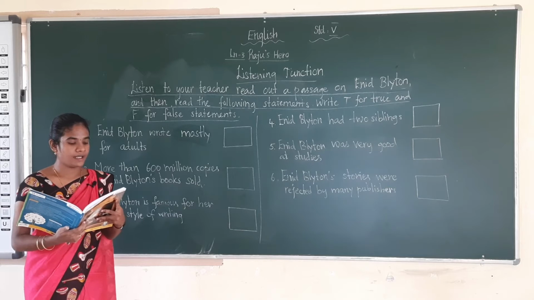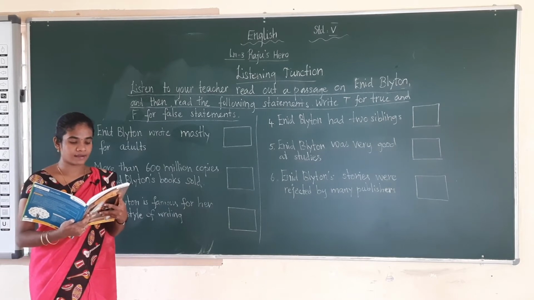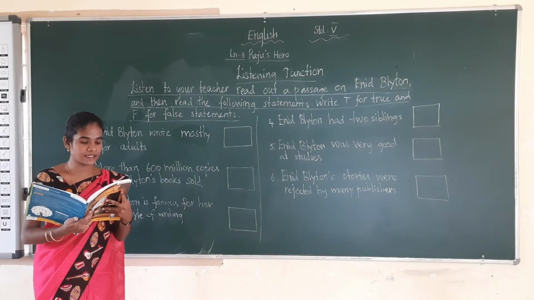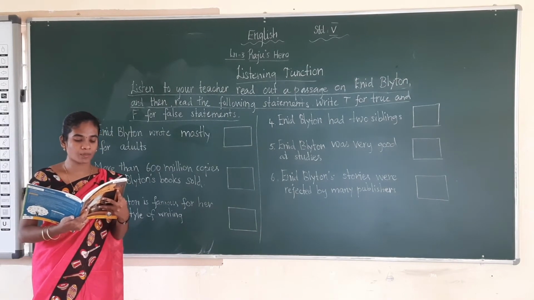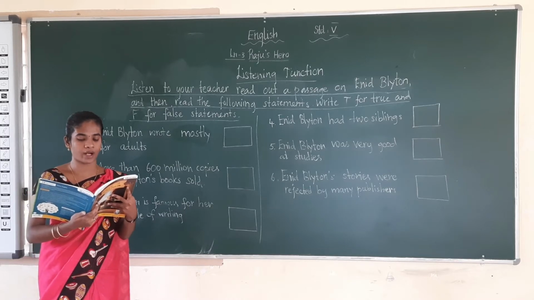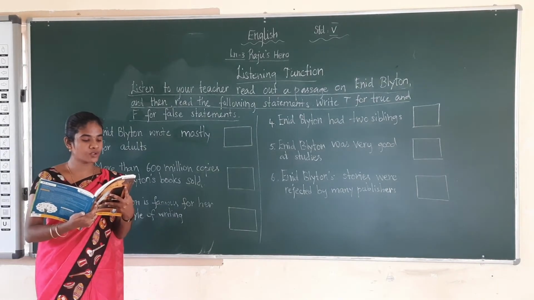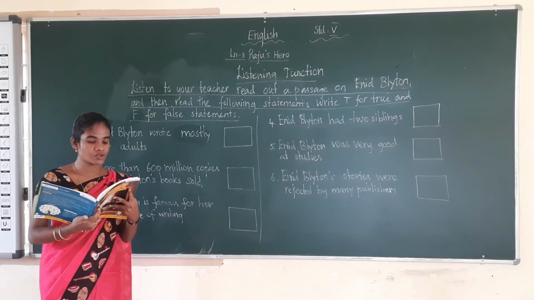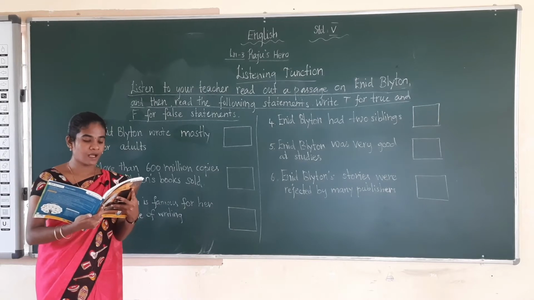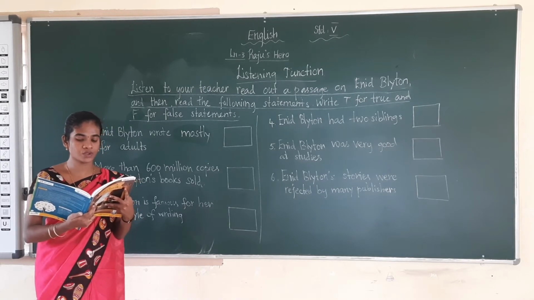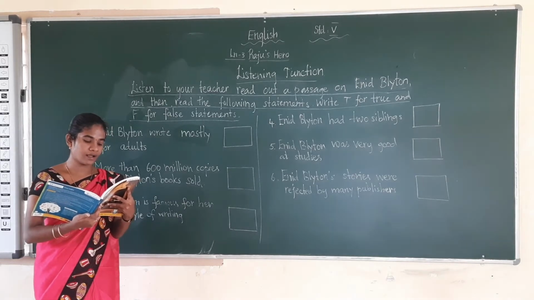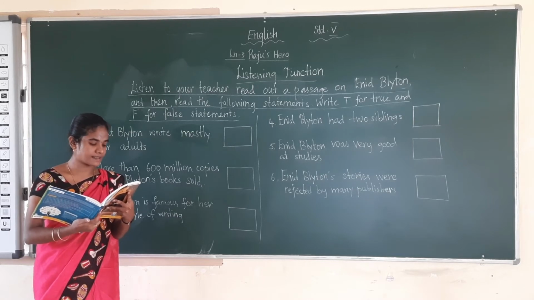Enid Blyton was a children's writer. Her books have been among the world's bestsellers since 1930. More than 600 million copies of her books sold worldwide. Her books have also been translated into almost 70 languages. Blyton wrote on a wide variety of topics, but she is most famous for her books on mystery and fantasy. Her books are still widely read because of the simple writing style and lively characters.